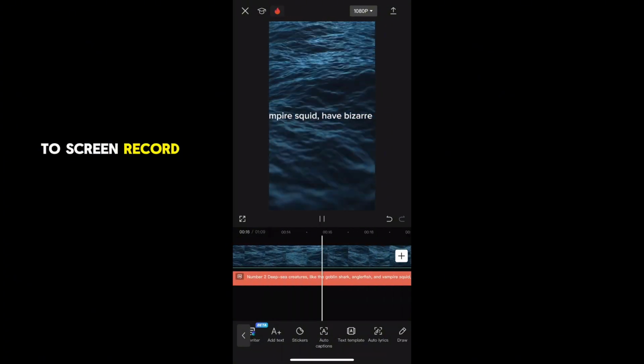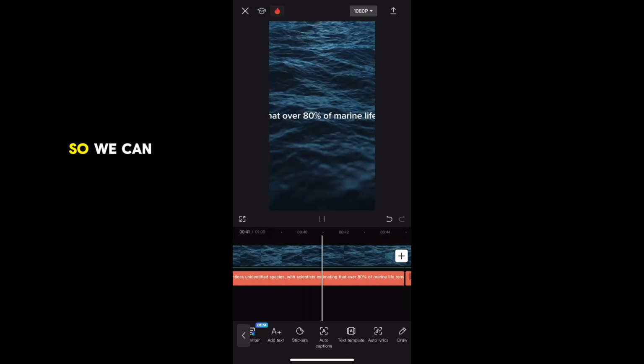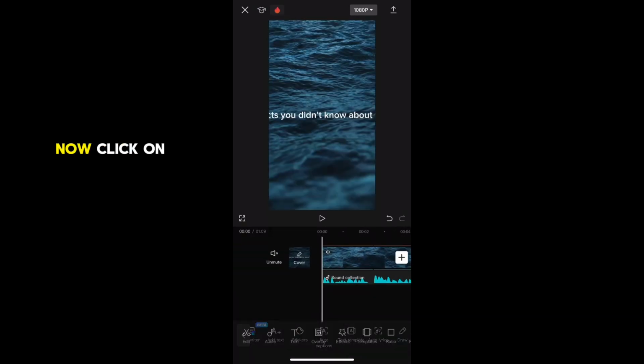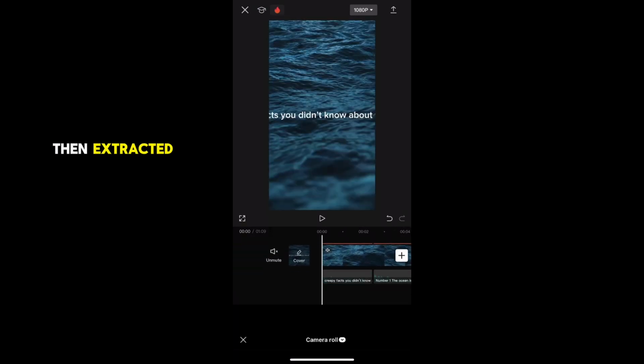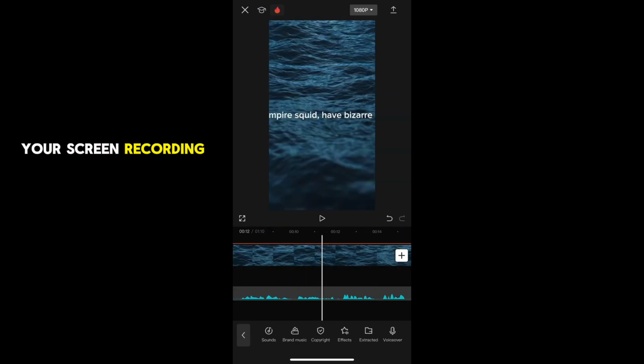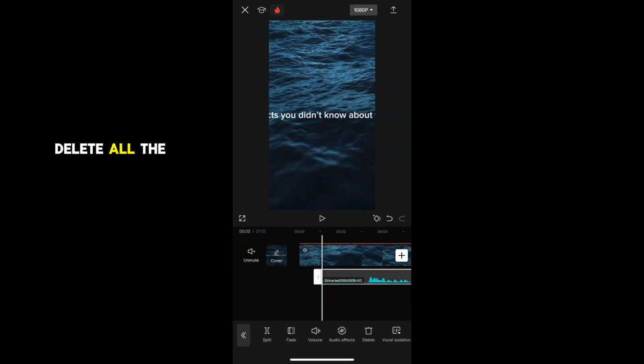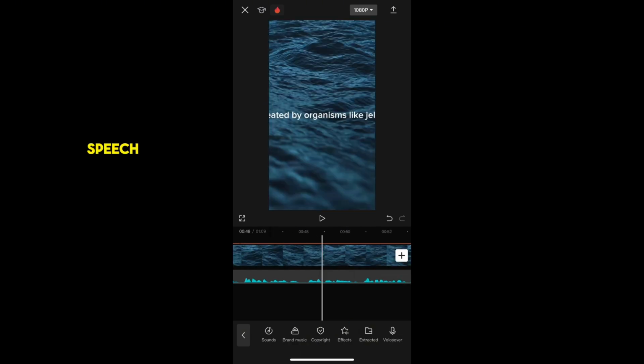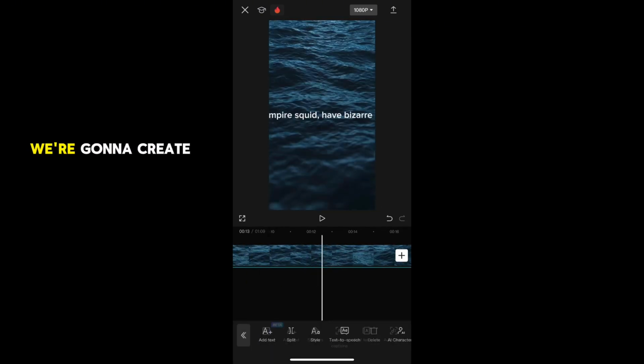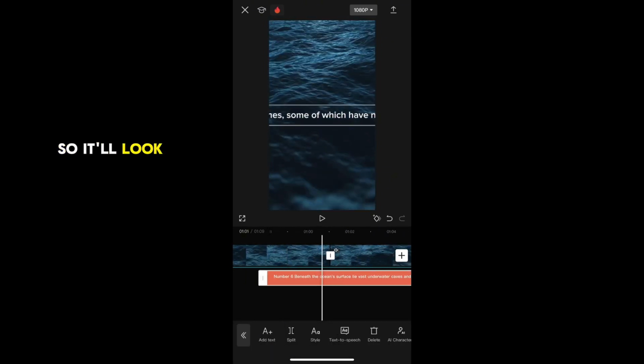Now you have to screen record your entire video, and this is so we can add our auto captions. Now click on audio, then extract it, and click on the video of your screen recording. Now we have our audio. Now we're going to delete all of the audio that we did for text to speech, and the text as well, but don't worry, we're going to create our auto captions so it'll look much better.